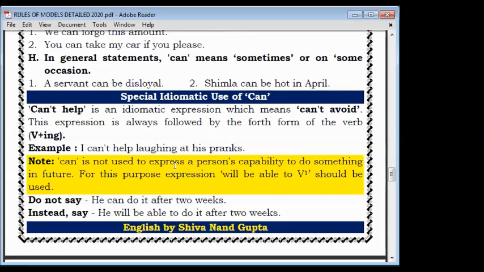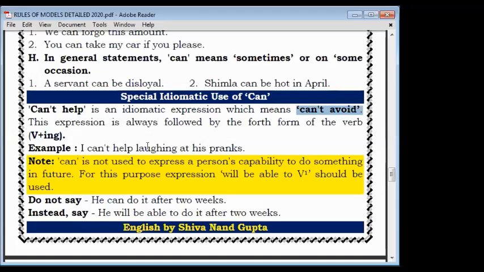And the most important rule of can, this is most important. Here you will learn, two minutes, very carefully. Can't help. After can't help, the ing form comes. You should learn it, ing form. And the meaning of can't help is can't avoid, meaning could not ignore it or could not stop oneself from doing it.